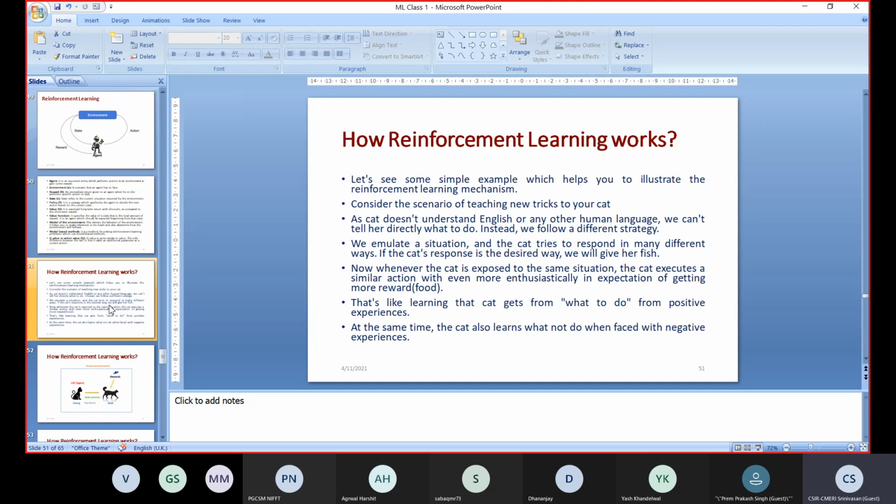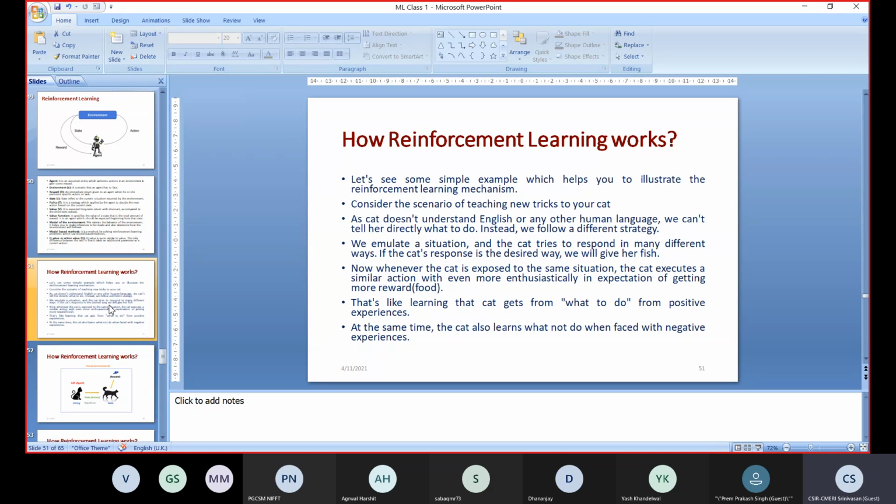Consider the scenario of teaching tricks to a cat. The cat does not understand English or any other human language. We cannot tell the cat directly what to do. Instead, we follow a different strategy. We emulate a situation and the cat tries to respond in many different ways. If the cat responds in the desired way which we want, we will give it a fish.